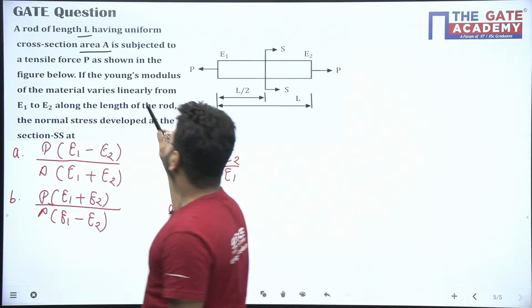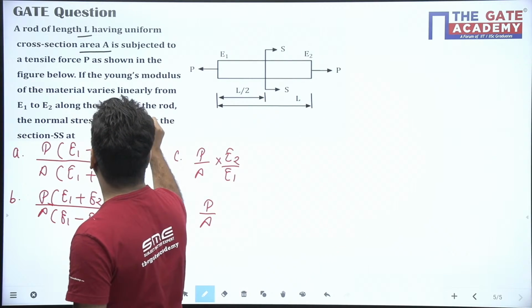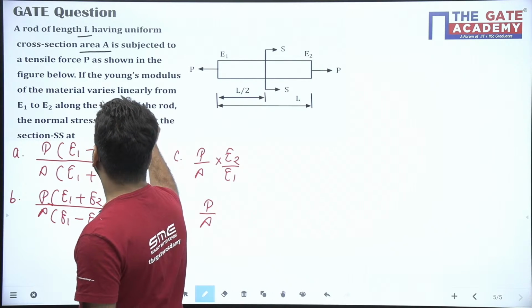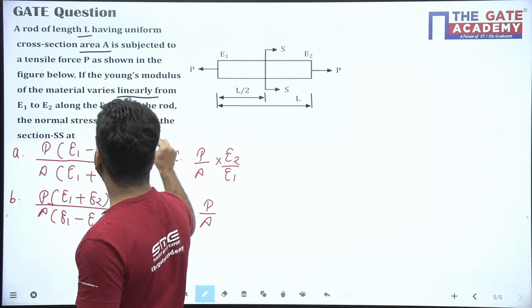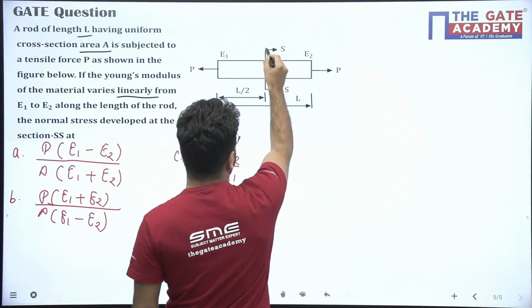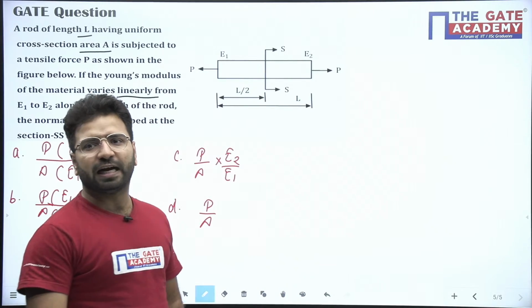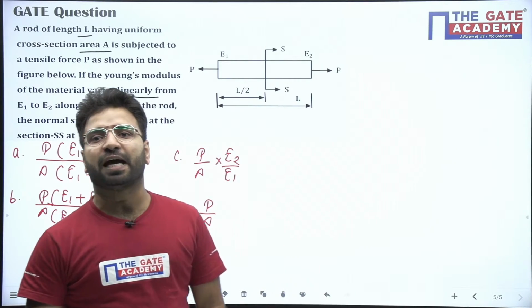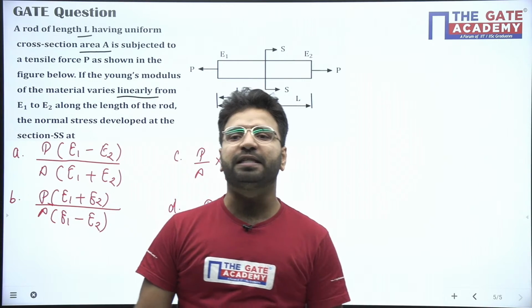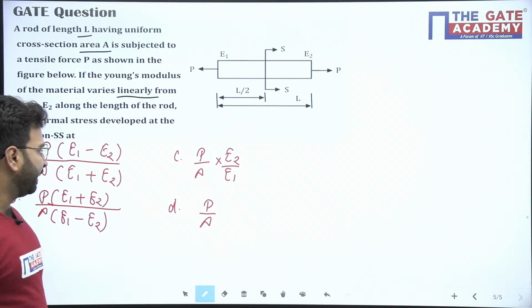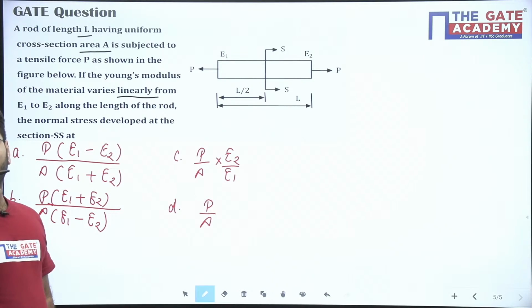If the Young's modulus of the material varies from E1 to E2 along the length linearly, what is the normal stress developed at section SS? There is one section at mid length L by 2, and they are asking what will be the stress developed there. Anyone tell me the answer, which option is correct?